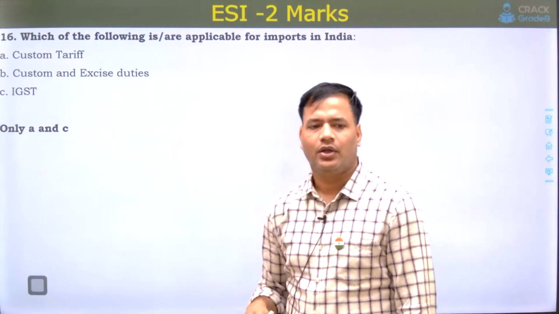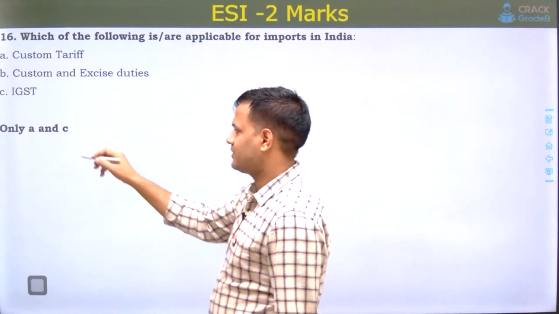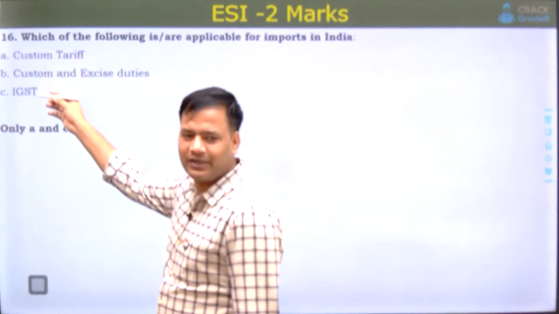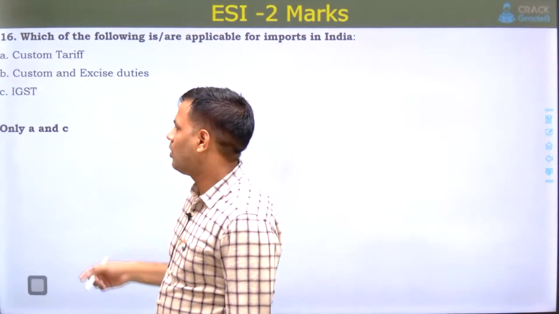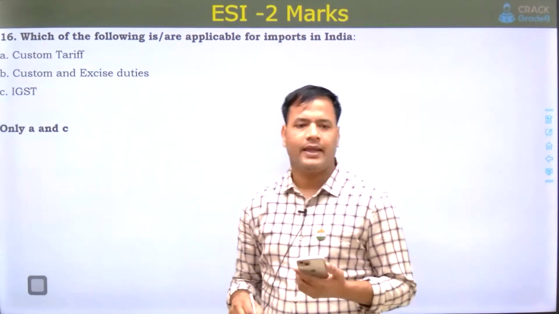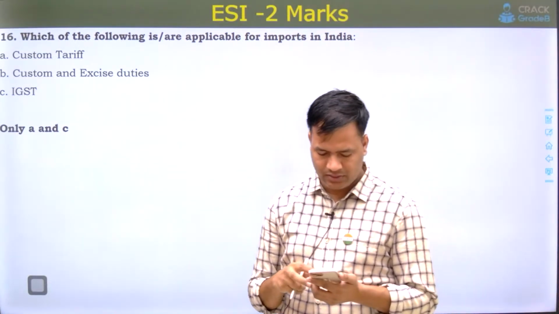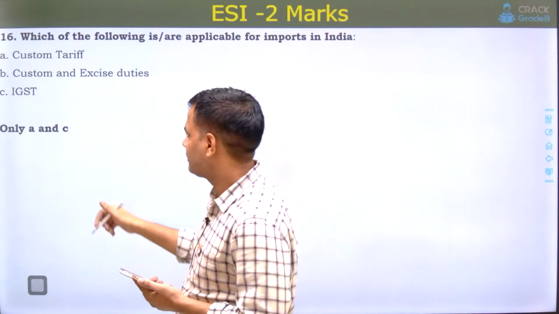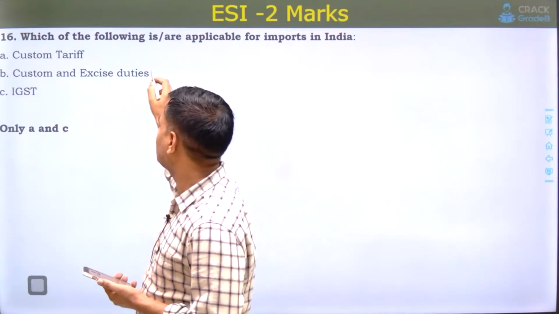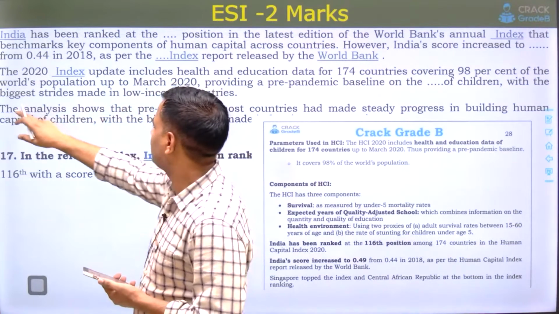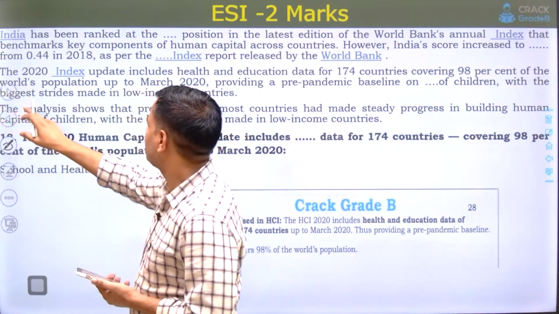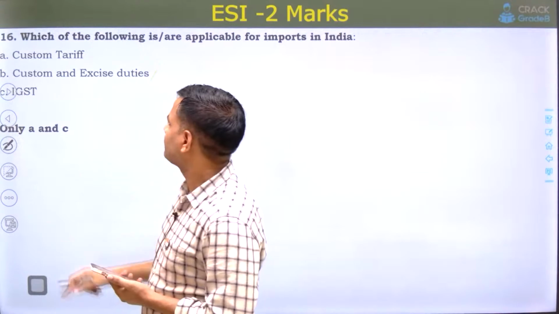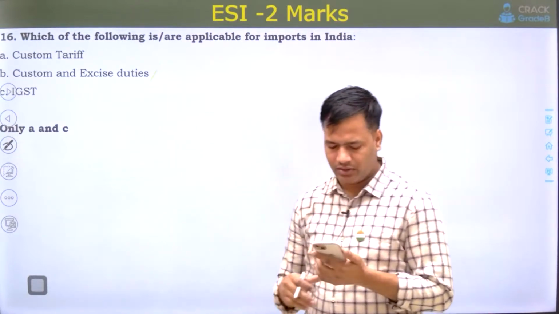On import, IGST is applicable and customs tariff is also applicable. So only A and C are correct for this. B is not applicable.